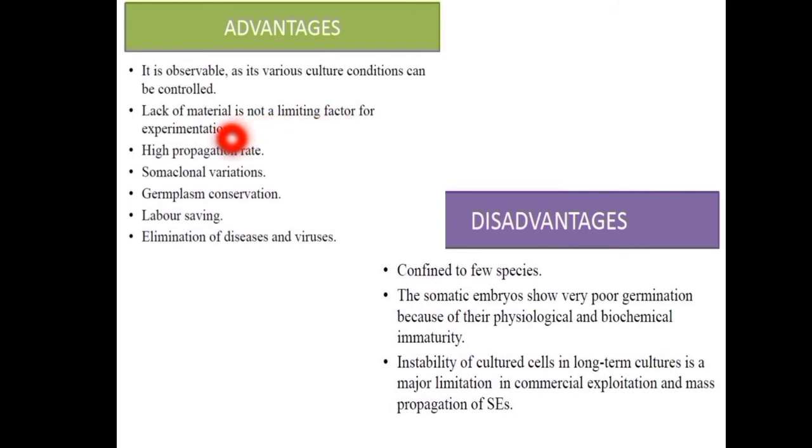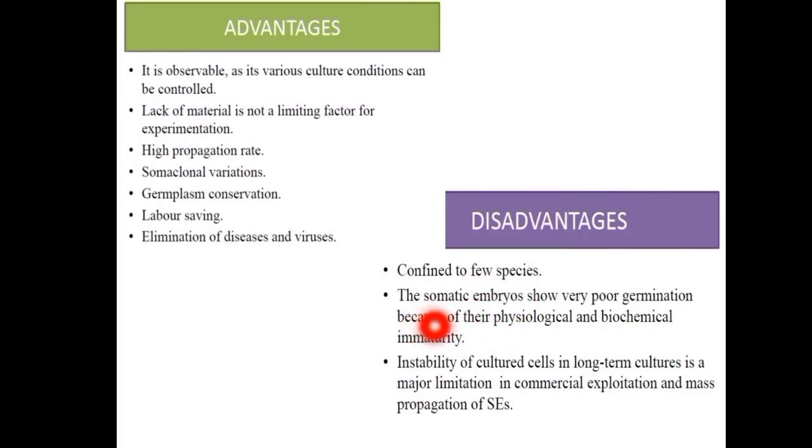It also helps in a high propagation rate, somaclonal variations, and germplasm conservation. It is labor saving, so we will not require many people for the production of plantlets. Elimination of disease and virus free plants can be obtained from somatic embryogenesis, as it is obtained from somatic cells. Then the disadvantages: it is confined to few species.